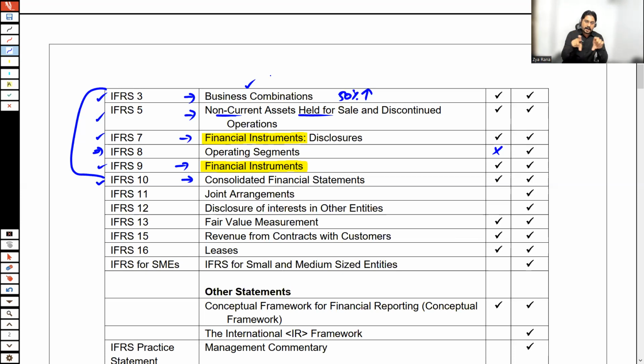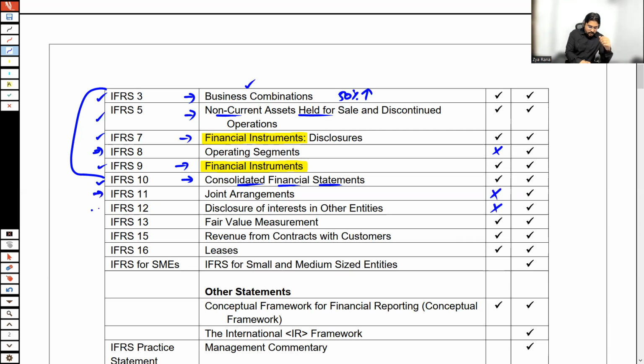When these group companies are preparing a set of accounts, these sets of accounts are termed as consolidated financial statements. Although each company would also be preparing its separate financial statements, at the same time, group accounts are also prepared. How to prepare group accounts? We have IFRS 10 for this guidance.